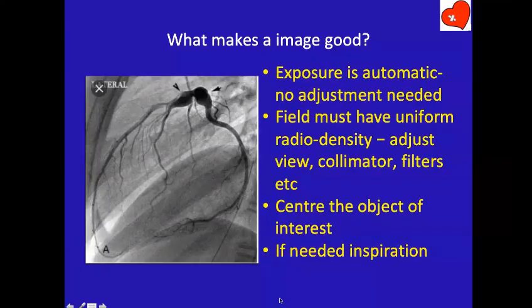The other most important thing is that the object of interest should always be in the center. If you are measuring a VSD, make sure that the object is as close to the center as possible. In a coronary artery, sometimes it's not possible, I know that. But if you have a difficult lesion and you want a more detailed view of that, you may have to center it before you take an angio. So any object of interest should be in the center of the field for measurement. If needed, take an inspiration and make sure that the background is uniform in density. Now you know how to get a good angio?